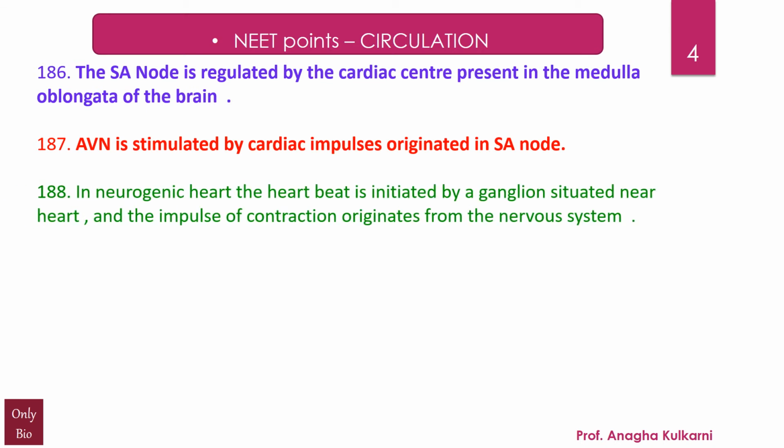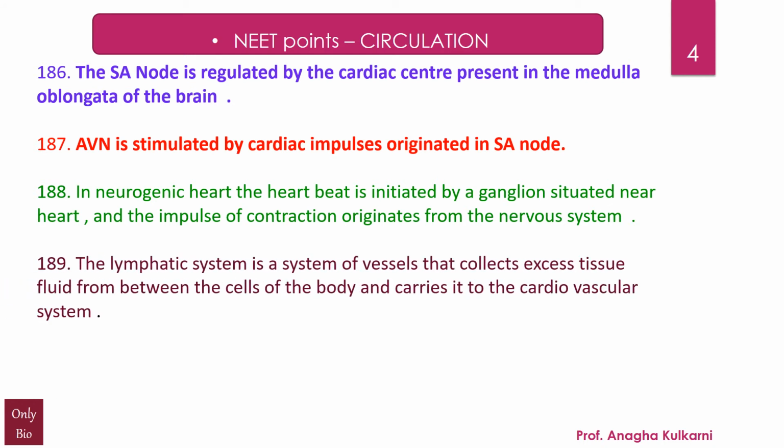Next, in neurogenic heart, the heartbeat is initiated by a ganglion situated near the heart and the impulse of contraction originates from the nervous system. Next, the lymphatic system is a system of vessels that collects excess tissue fluid from between the cells of the body and carries it to the cardiovascular system.